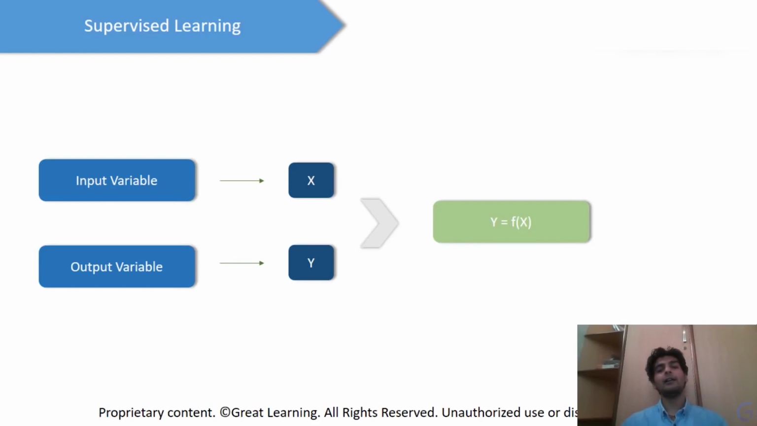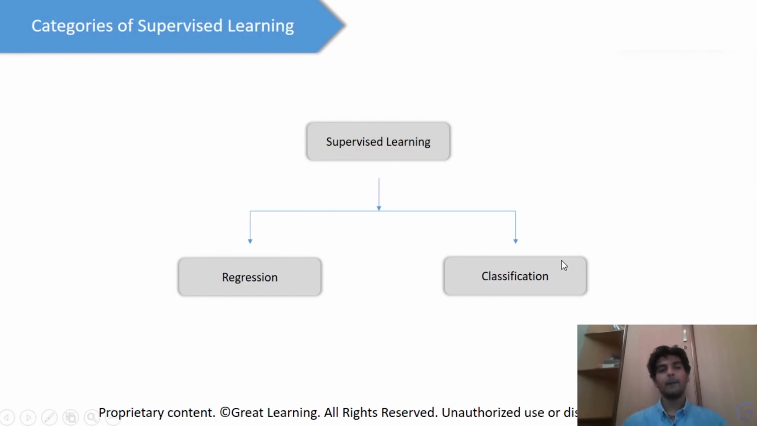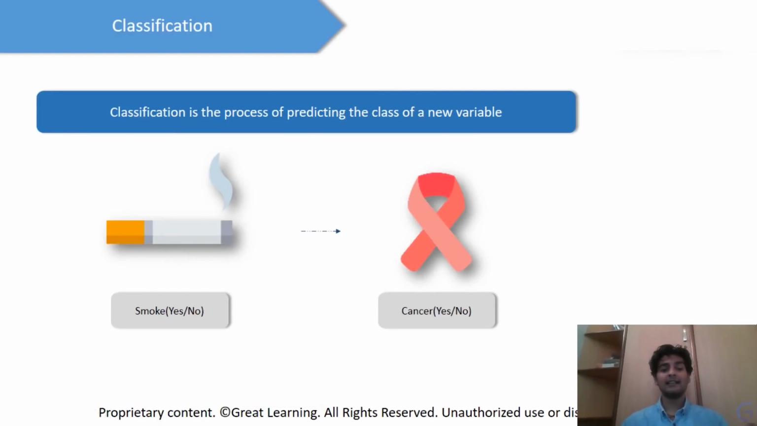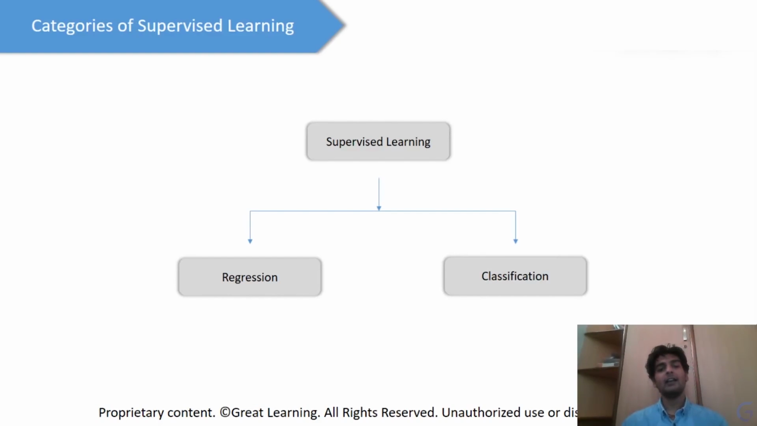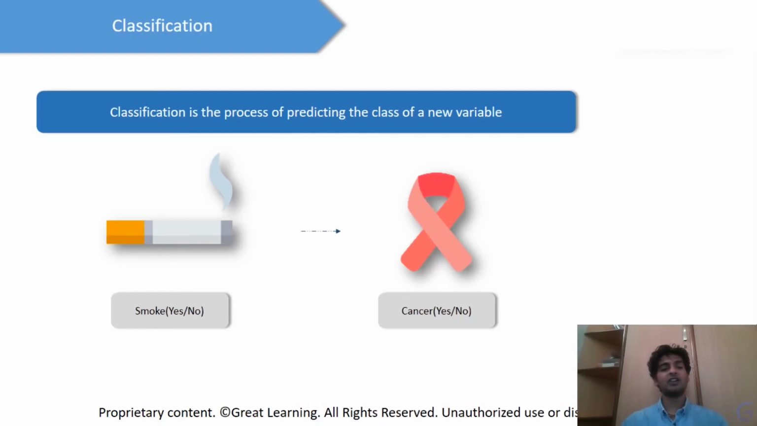So these are some basic concepts of supervised learning. And in supervised learning, you have data which is labeled. This is very important to understand when it comes to supervised learning: you have data which is labeled. Now that we know what is supervised learning, let's understand the categories in supervised learning as well. In supervised learning, we have regression and classification. Let's start with classification.